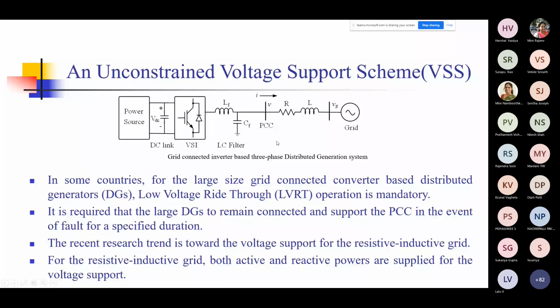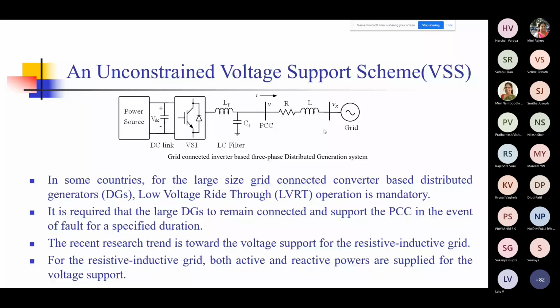There are many ways in which you can estimate R and L. So you know whether your grid is mostly inductive or resistive or resistive-inductive. That will determine whether you need to feed a reactive power component only, or you have to feed both.